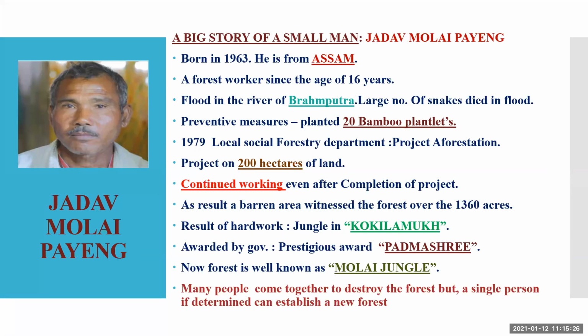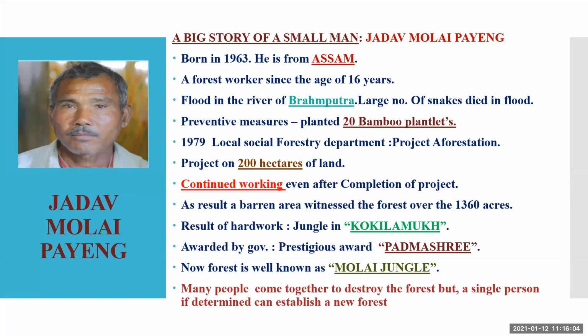In 1979, the local social forestry department began a social afforestation project on 400 hectares of land. Molai was one of the few forest workers looking after that project. Molai continued to plant trees even after completion of the project. As a result of his continuous work of planting and caring for the trees, the barren area witnessed forest cover over 1360 acres.